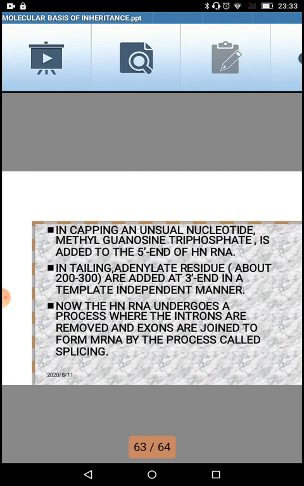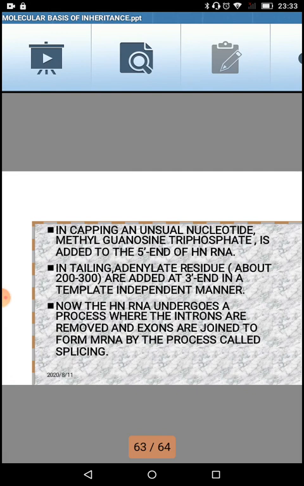manner. And now the hnRNA undergoes the process where introns are removed and exons are joined together to form the messenger RNA, and the process is called splicing, or RNA splicing. So this is how the whole process of transcription occurs in prokaryote as well as eukaryote. Both of them are nearly the same. Just the difference is in two factors.